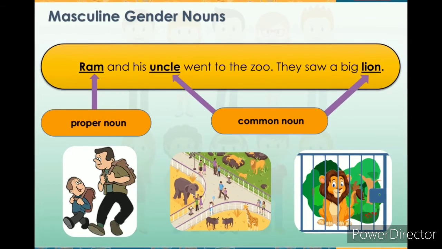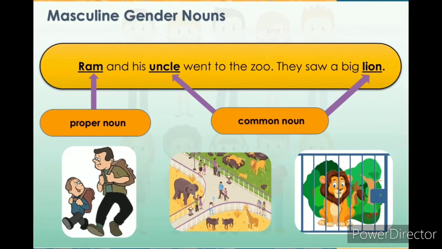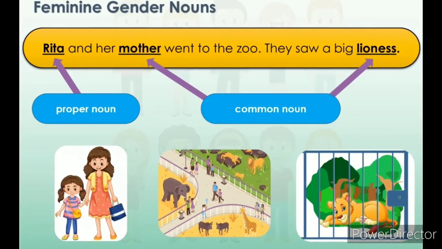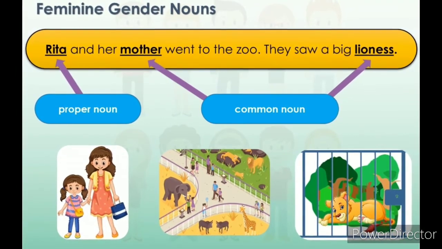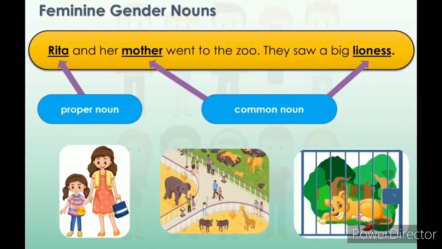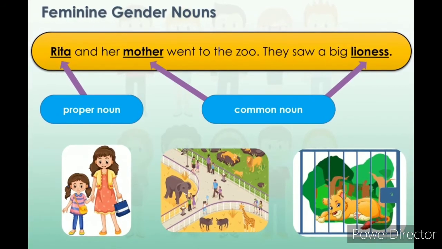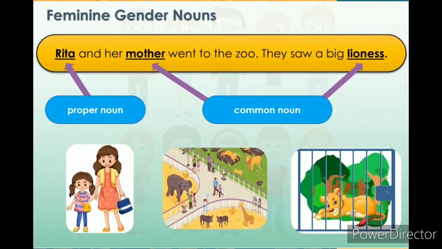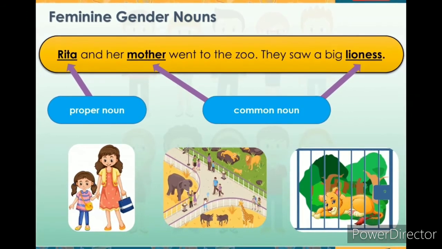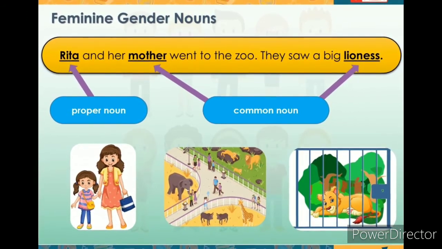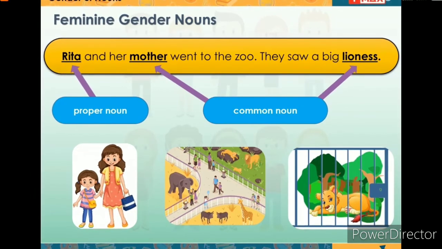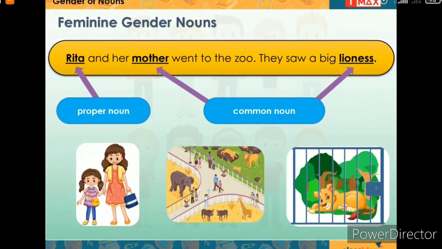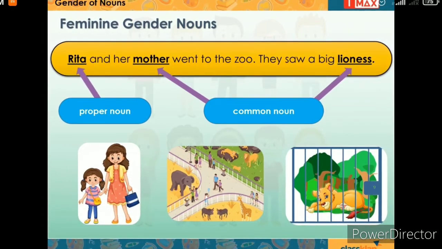Now look at the following sentences. Rita and her mother went to the zoo. They saw a big lioness. Rita is the special name, the proper noun of the girl. Mother is the common noun for the woman. Lioness is the common noun for the female animal. These are all female nouns, that is, nouns of feminine gender.